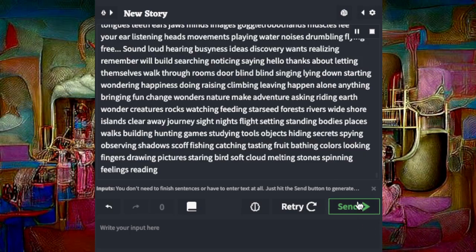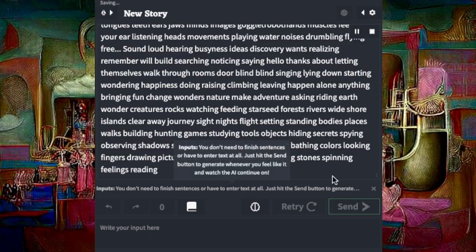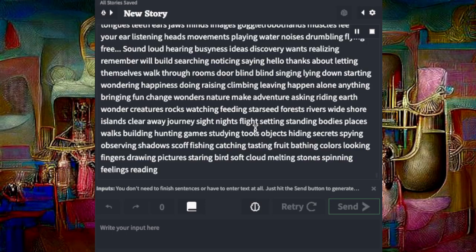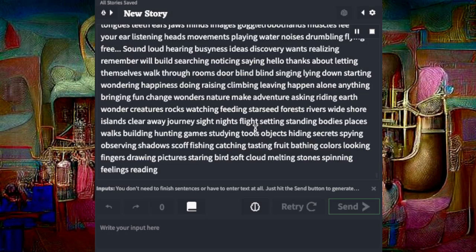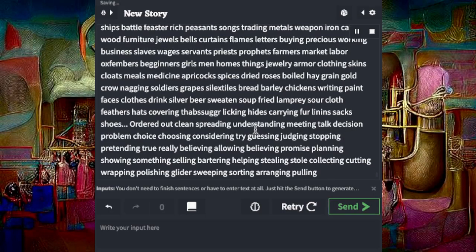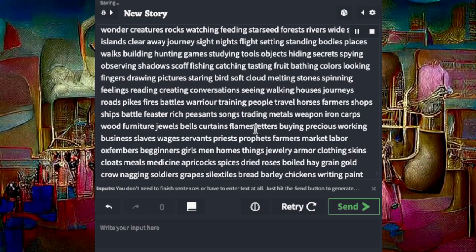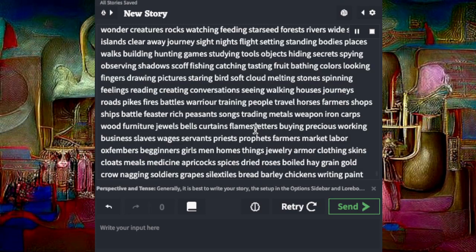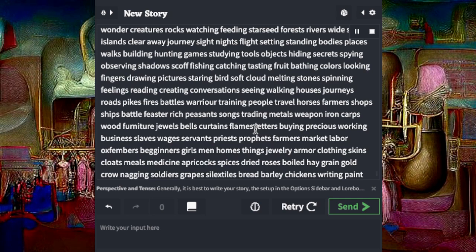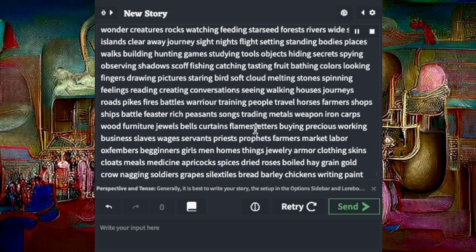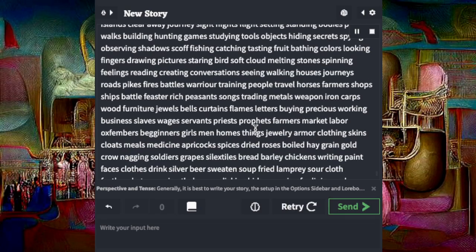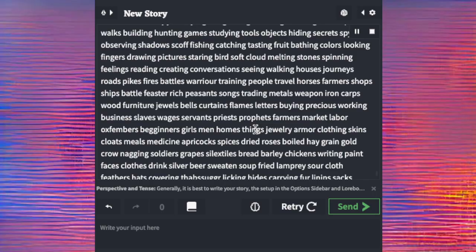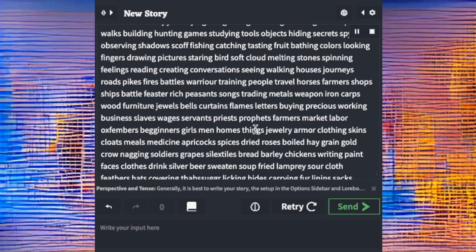Letting themselves walk through rooms, door, blind, singing, lying down, starting, wondering, happiness, doing, raising, climbing, leaving, happen, alone, anything, bringing fun, change, wonders, nature, make, adventure, asking, writing, earth, wonder, creatures, rocks, watching, feeding, star, seed, forests, rivers, white shore, islands, clear away, journey, sight, nights, flight, setting, standing, bodies, places, walks, building, hunting, game, studying, tools, objects, hiding, secrets, spying, observing, shadows, fishing, seek, tasting, fruit, bathing, colors, looking, fingers, drawing pictures, stirring, birds,